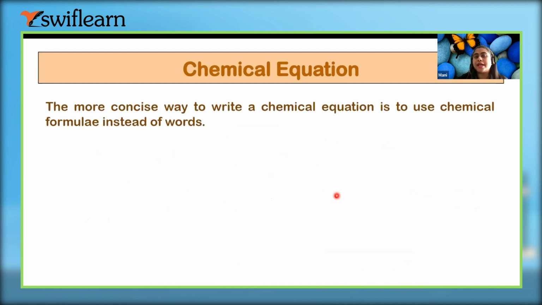The more concise way to write a chemical equation is to use the chemical formula instead of words. So what we were doing, we were using the words magnesium, writing the whole spelling. But in chemistry, we have a solution that every chemical has its own formula instead of words.